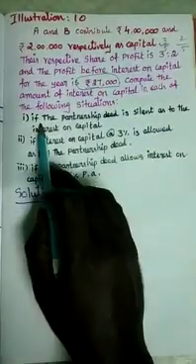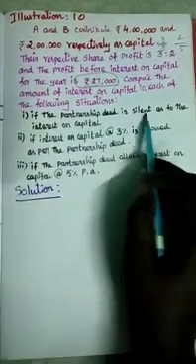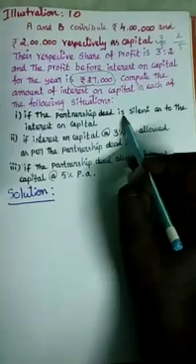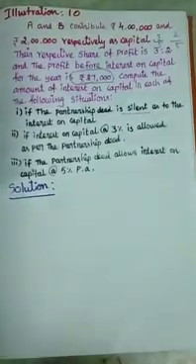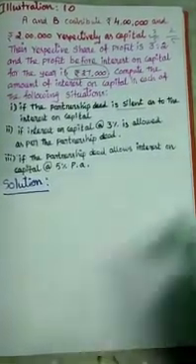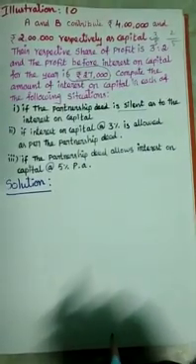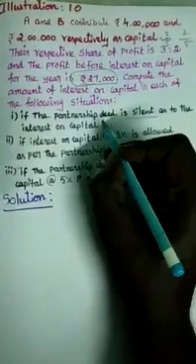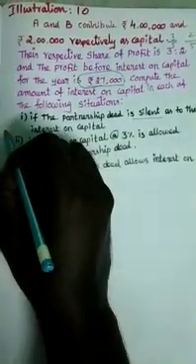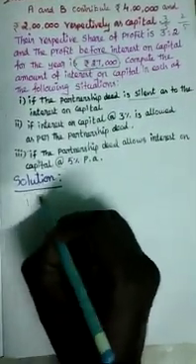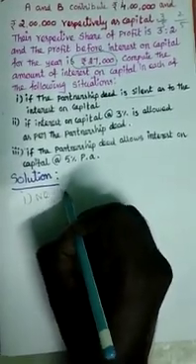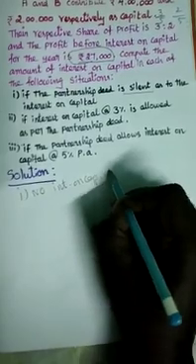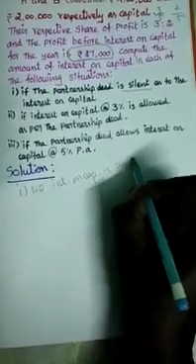Situation number 1. If the partnership deed is silent as to the interest on capital. Now we see here the partnership deed is silent regarding interest on capital. No information is provided regarding interest on capital in the partnership deed, which means no interest on capital will be provided to any partner.